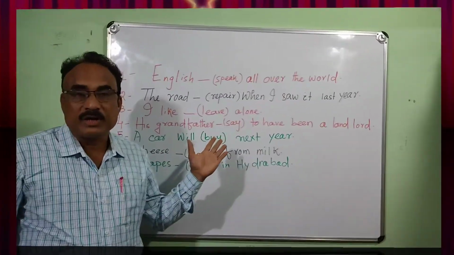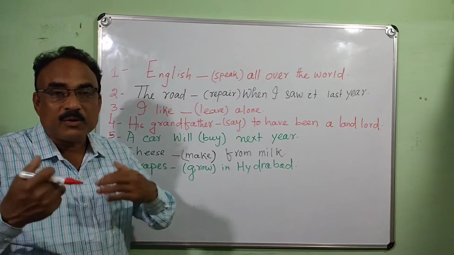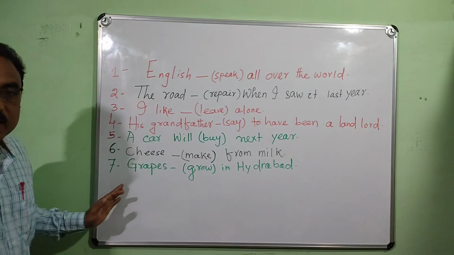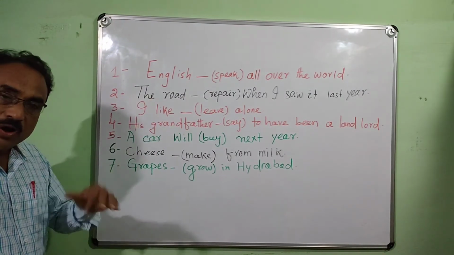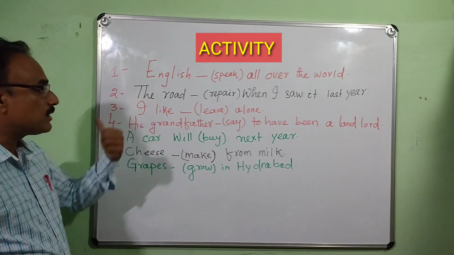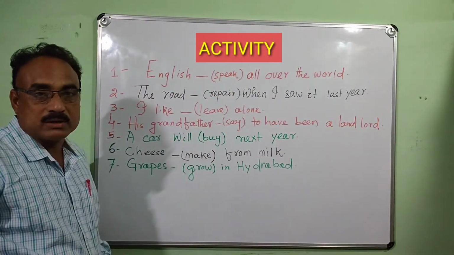Okay, you have already completed this chapter. Now I would like to test you, so I would like to give one activity for you. Now 7 sentences are for you. Try to answer correctly. If not, please comment. I will help you. Okay. Now I would like to read it. First: English dash speak all over the world.